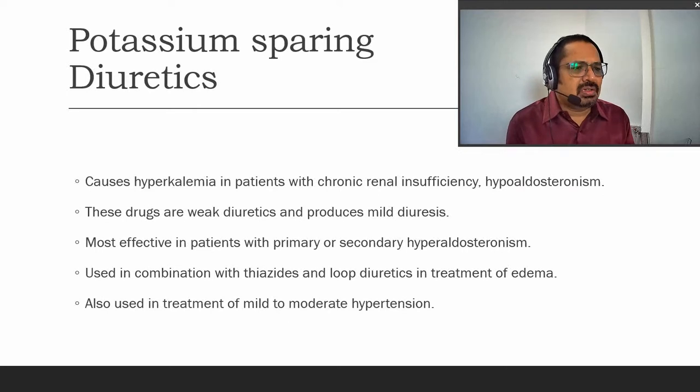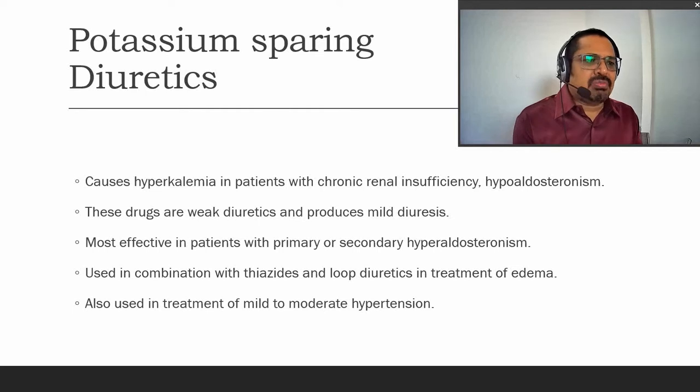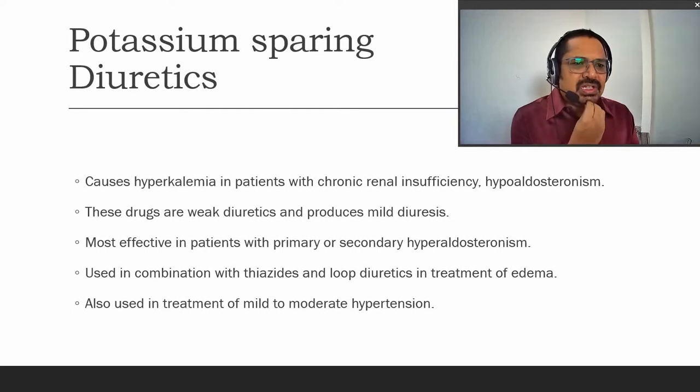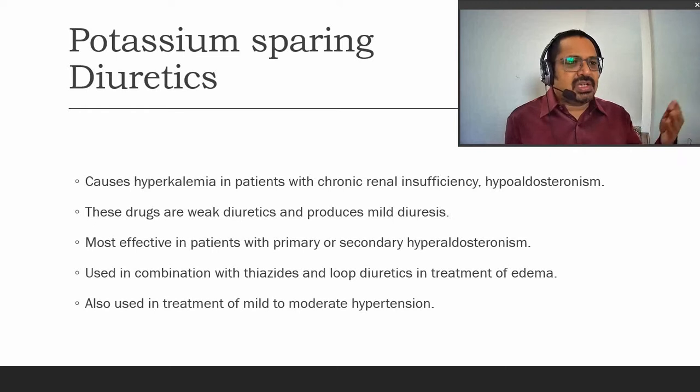Now the next and last is the potassium sparing diuretics. Regarding their clinical applications, they can cause hyperkalemia. In patients with chronic renal insufficiency or hyperaldosteronism, they should be used with caution. These drugs are weak diuretics and produce mild diuresis. In hyperkalemia-prone conditions, they are typical applications of the potassium sparing diuretics, because they conserve potassium very highly. They are most effective in primary and secondary hyperaldosteronism.